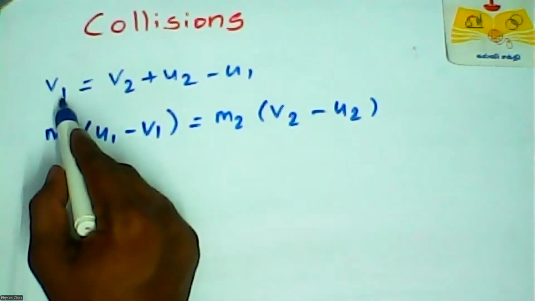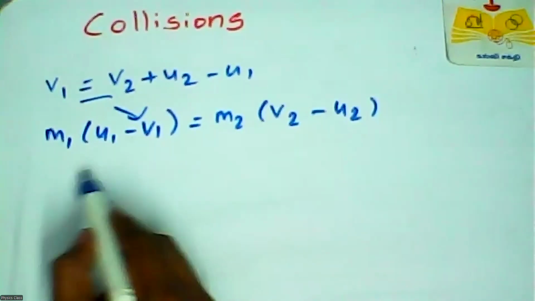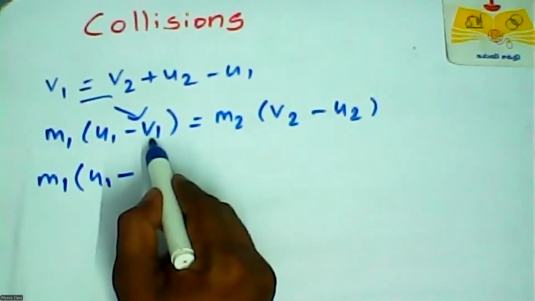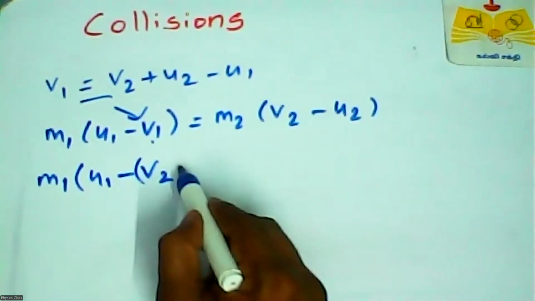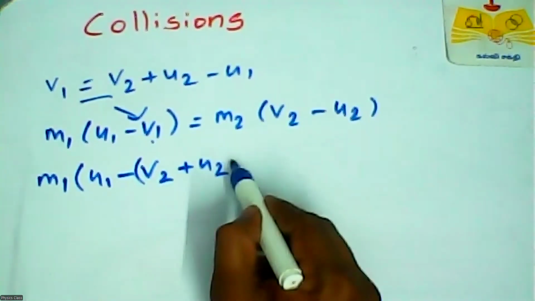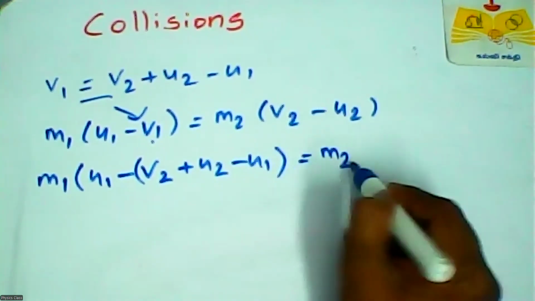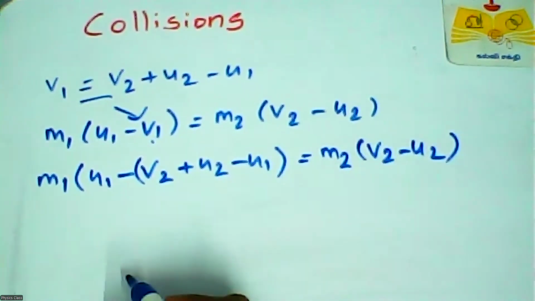And we have the v1 equation, so we can substitute this equation into here. m1 into u1 minus v1 replaced by this: v2 plus u2 minus u1, which is equal to m2 into v2 minus u2. Okay.